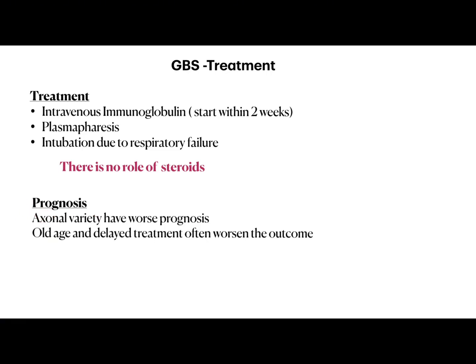So how is the prognosis of GBS? The axonal variety has the worst outcome and the demyelinating variety has a good outcome. Also, old age and delayed treatment, which means delaying the start of immunoglobulin, will often worsen the outcome.